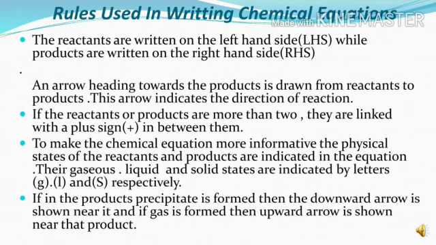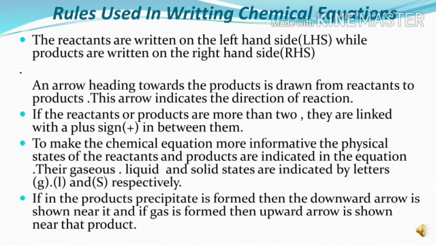Fourth, to make the chemical equation more informative, the physical states of the reactants and products are indicated in the equation. Their gaseous, liquid and solid states are indicated by letters g, l and s respectively.